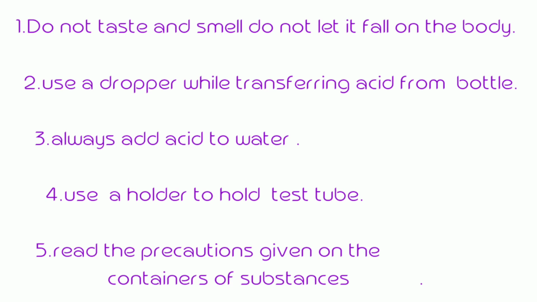Next topic, prevention and management of substance misuse. While handling chemicals, take some precautions. First, do not taste and smell. Do not let it fall on the body. Second, use a dropper while transferring acid from the bottle. Third one, always add acid to water. Fourth one, use a holder to hold a test tube. Fifth one, read the precautions given on the containers of substances.